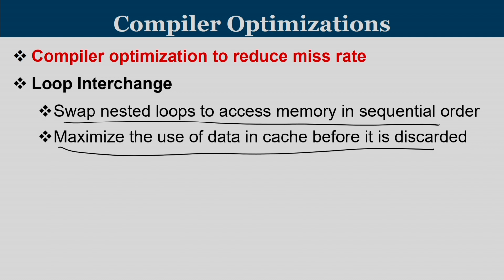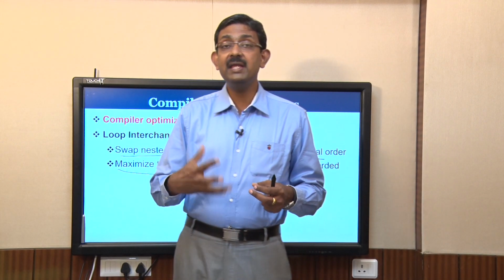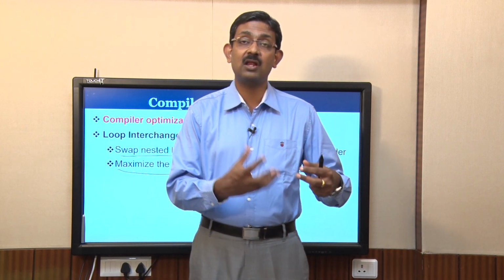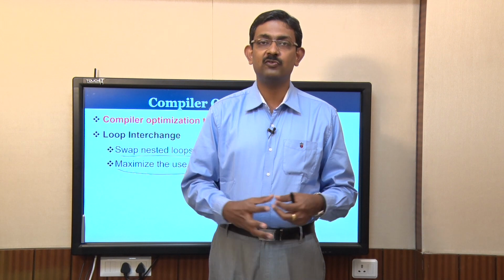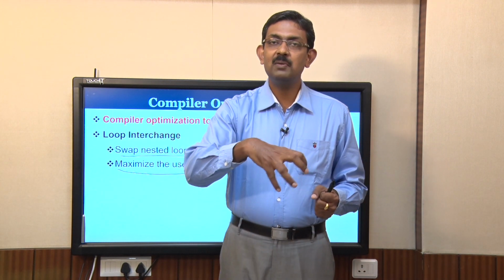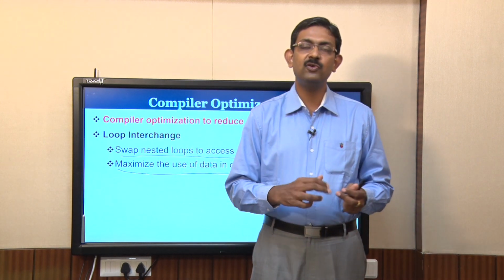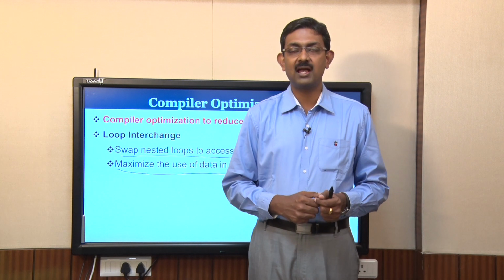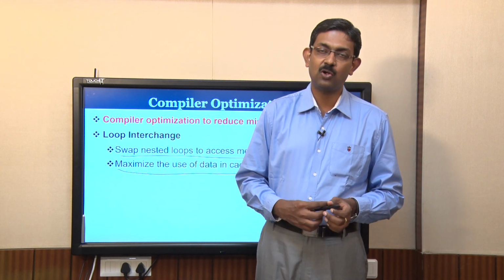Once you bring newer blocks, the older blocks have to be thrown out. You may need these older blocks again because your algorithm is written in such a way that you are not going to make use of the entire data that is available inside a block. You bring a block, and only partially use the data. So, in this case, if the compiler can reorganize its code in such a way that the available spatial locality